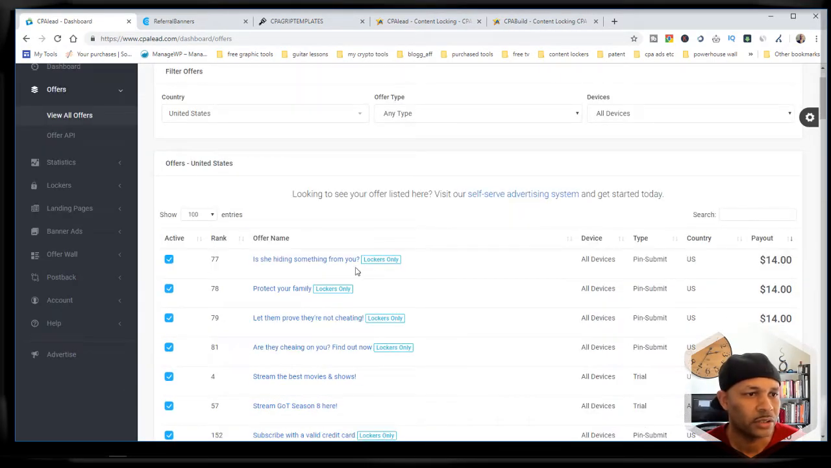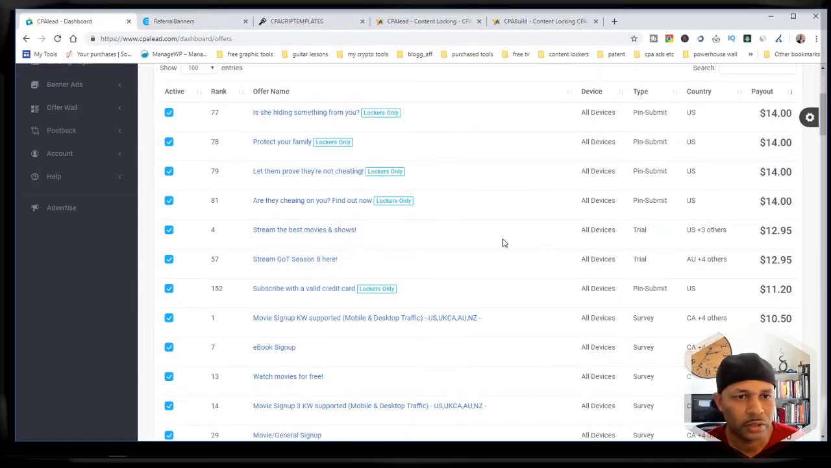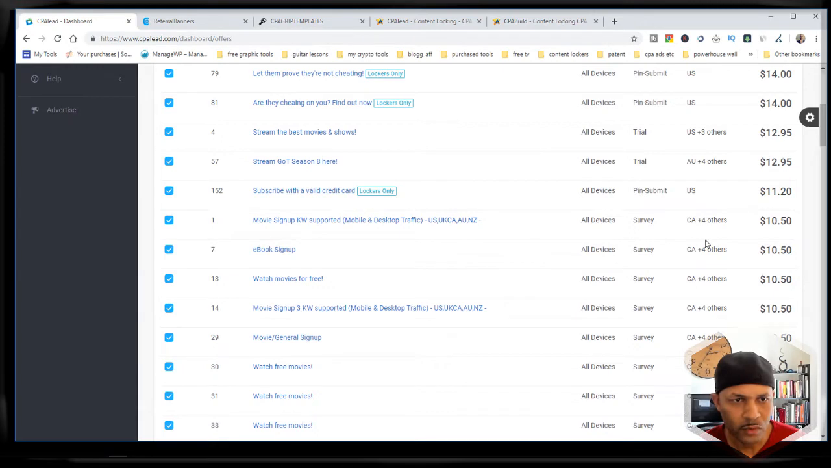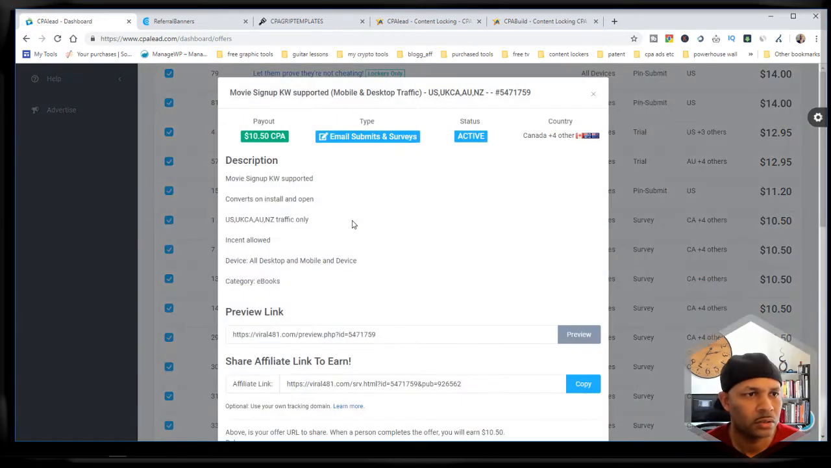And as you can see, those are restricted to lockers only, and then it goes down to like $12.95. Here's one that says stream the best movies and shows, so a person has to sign up for a trial. And then you start getting down into surveys, and it looks like it supports Canada, Australia, New Zealand, Great Britain, and what's that, US. Let's just look at one of these.